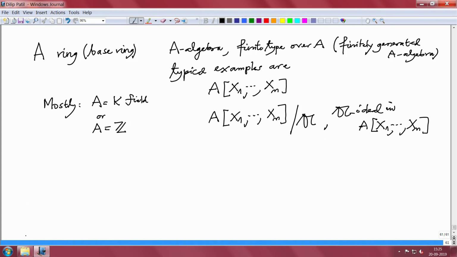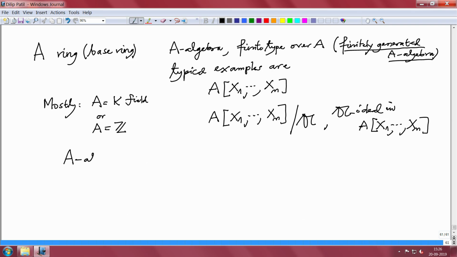Okay. So, first of all I want to also clarify what is the difference between a finitely generated algebra and a finitely generated module, because what is roughly an A algebra?